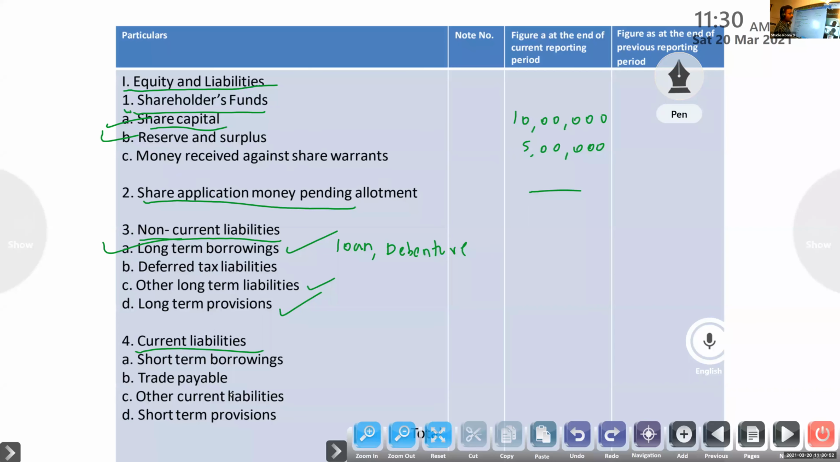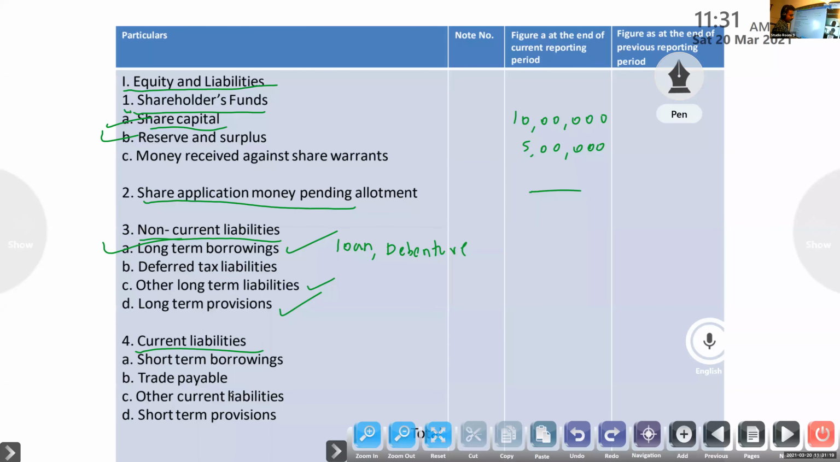Under shareholders' fund, 2 items mainly: share capital, reserve and surplus. Next major head, share application money pending allotment. Third, non-current liabilities. Under non-current liabilities, the items included are long-term borrowing, other long-term liabilities, long-term provisions, then deferred tax liabilities. What do we mean by deferred tax liabilities? I will tell. Next one, current liabilities.